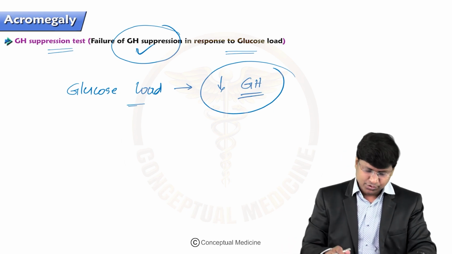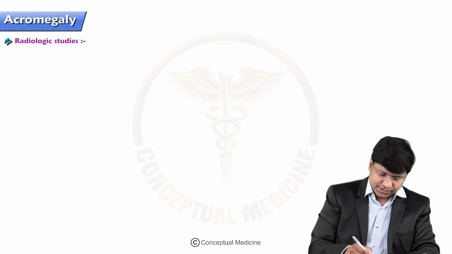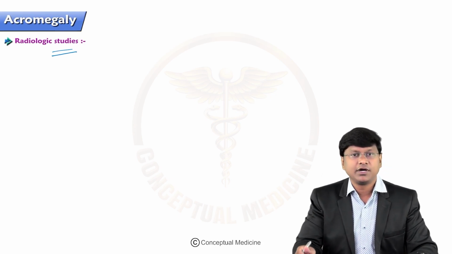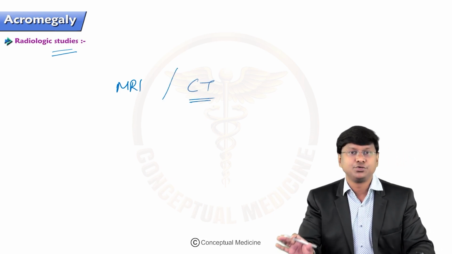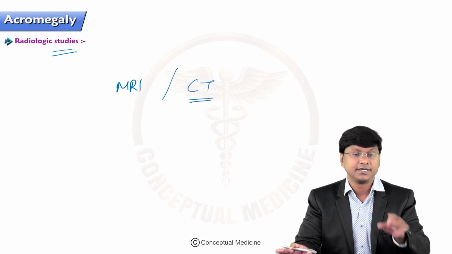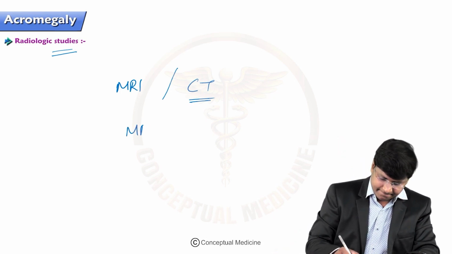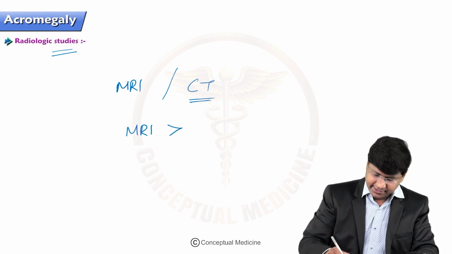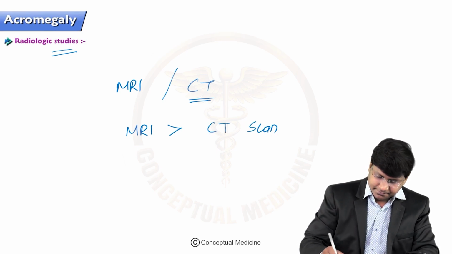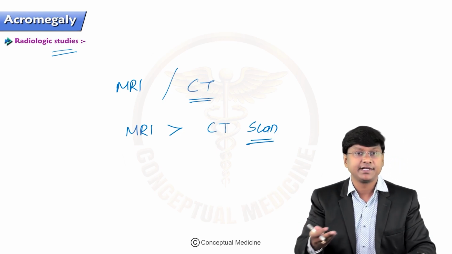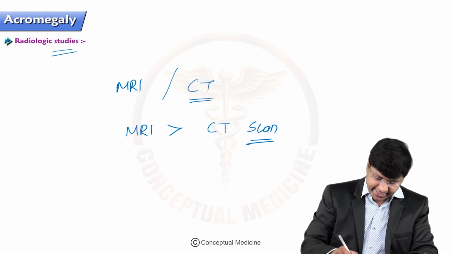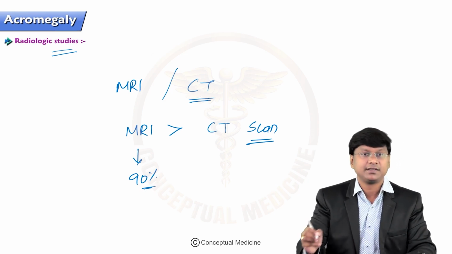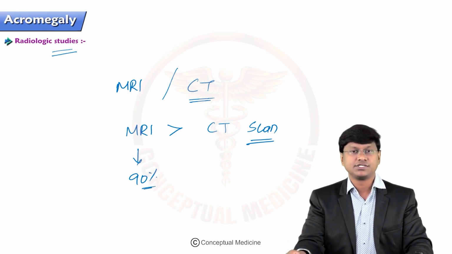So once you confirm the diagnosis of acromegaly, the next important thing is your radiological study. What radiological studies do you have to do? You have to do MRI or CT scan, mainly to localize the tumor. But remember, MRI is more superior compared to your CT scan. This MRI will show a tumor in almost 90% of patients with acromegaly. So this will be the radiological studies.